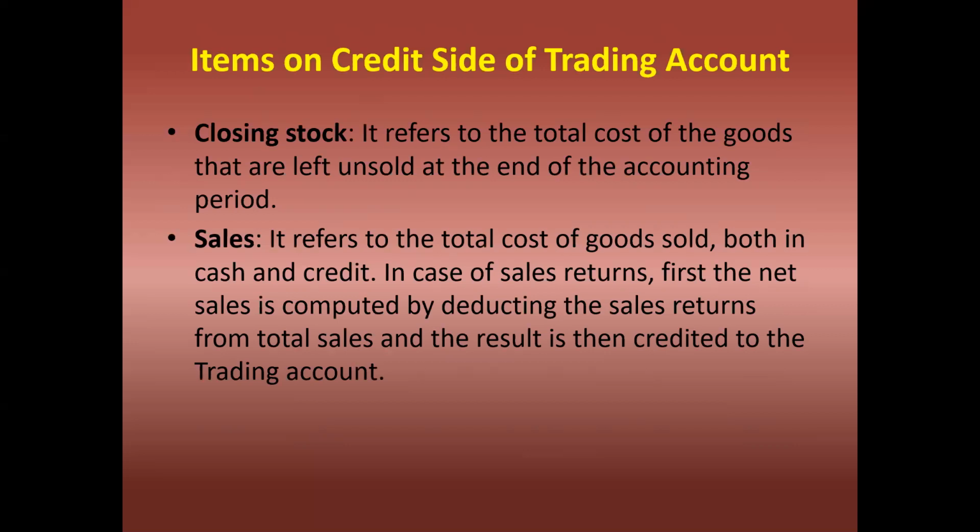Closing stock refers to the total cost of the goods that are left unsold at the end of the accounting period. Sales refers to the total value of goods sold both in cash and credit. In case of sales return, first the net sales is computed by deducting the sales return from total sales, and the result is then credited to the trading account.